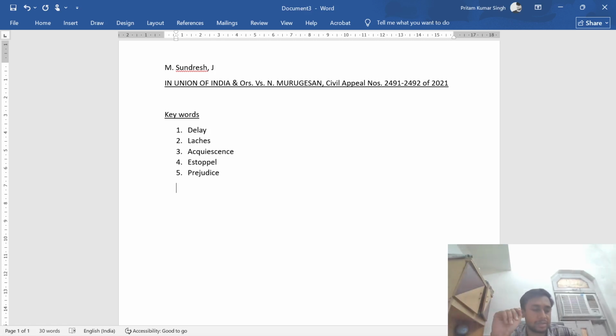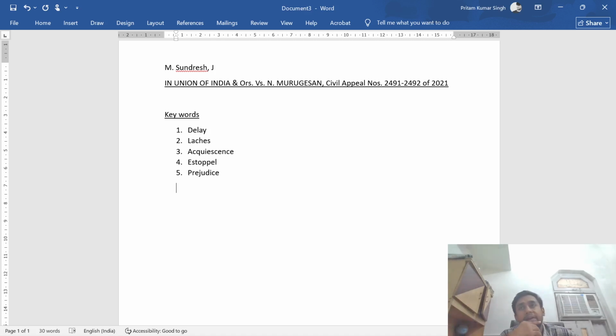Okay, this was laches. Third one is acquiescence. Acquiescence means accepting something passively or without protest. Means you are just agreeing to it without making any denial. We are just accepting it. That is acquiescence. Estoppel. Estoppel means a thing in which a court stops a person from making a contradictory statement to what he had already made.